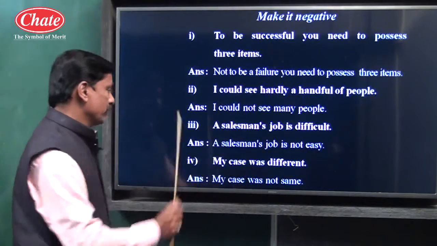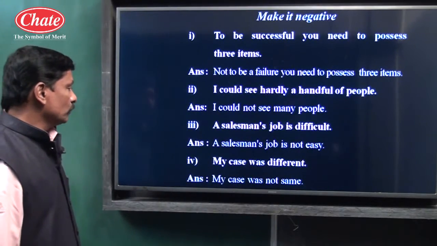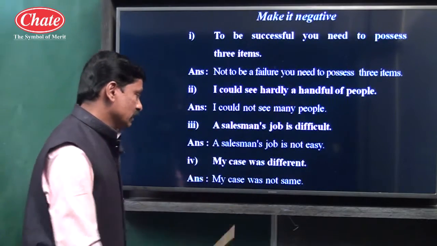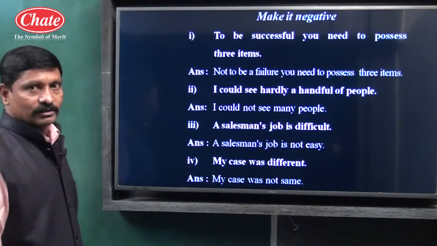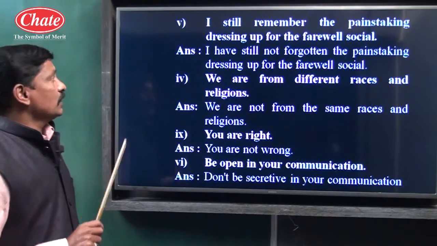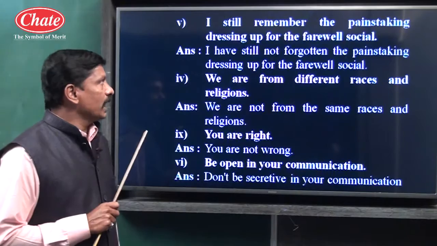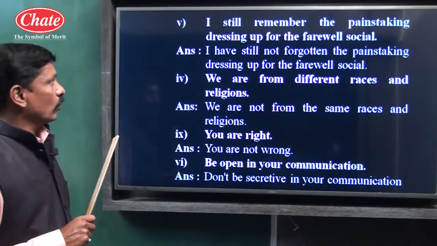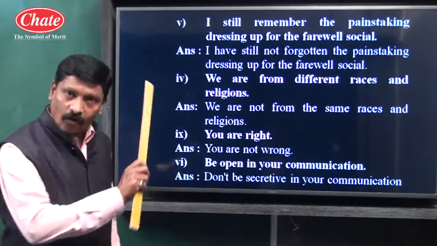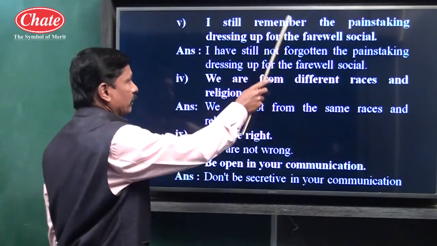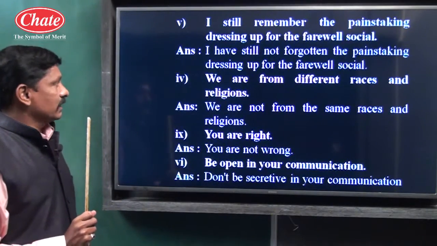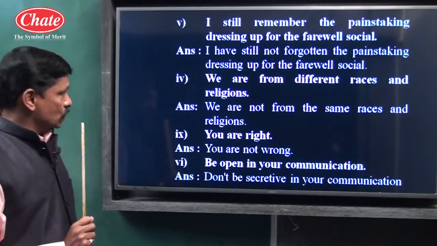Negative sentence, affirmative sentence. Example number 4: my case was different. The opposite meaning of different is same. My case was not the same. So children, a few more examples have been given. I still remember the painstaking dressing up for the farewell social. I have still not forgotten the painstaking dressing up for the farewell social. The opposite meaning word of remember is forgotten, with not.